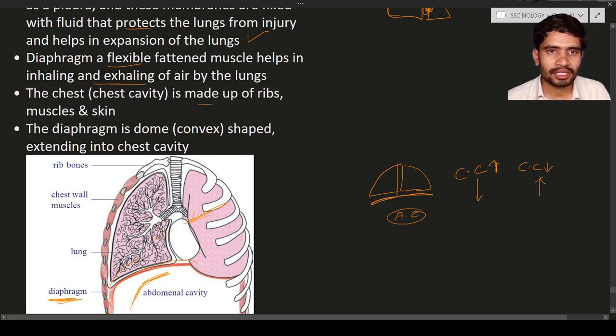Muscles and skin. Here you can see the chest cavity is made up of lungs, and it also has the ribs, muscles and skin. The diaphragm is dome shaped. This muscular organ is dome shaped, or you can call it a convex shape, extending into the chest cavity.